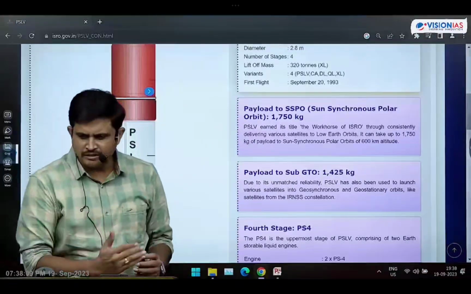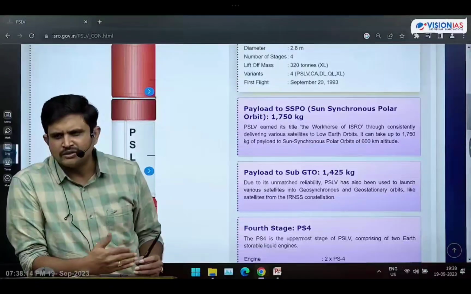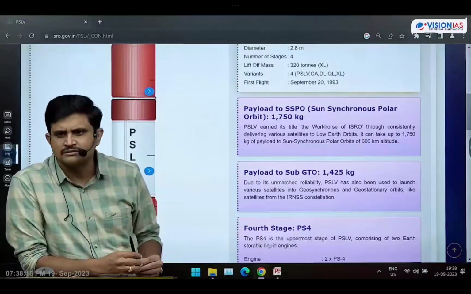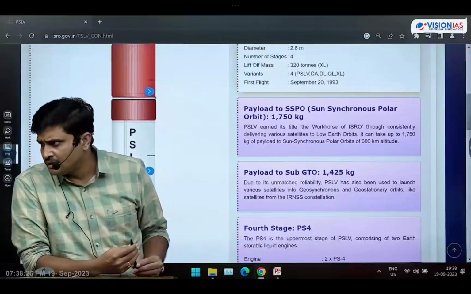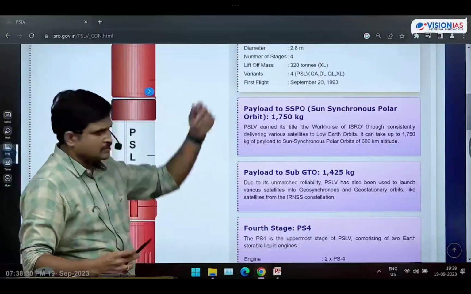So you might have observed this. As the version of the rocket increases, the payload carrying capacity of the rocket has been enhanced or not? Yes. As the payload carrying capacity of the rocket has been enhanced, we can launch multiple satellites into the orbits. That is what the payload carrying capacity of PSLV.